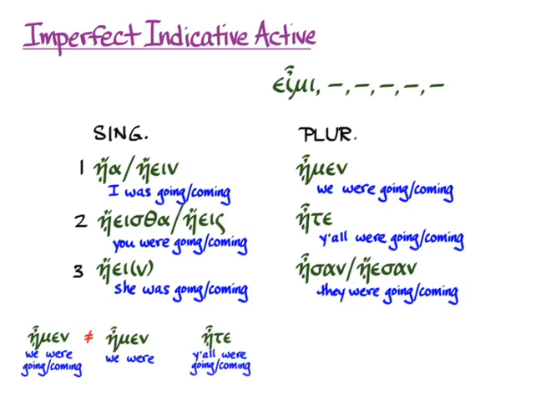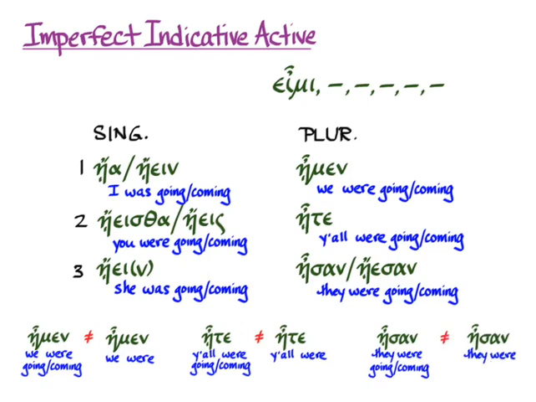That's the way you can tell the difference between ᾖτε, y'all were going, and ἦτε, y'all were, and also ᾖσαν, they were going, and ἦσαν, they were. The forms that are from εἶμι ibo, that are from go or come, all have an iota subscript in the imperfect.